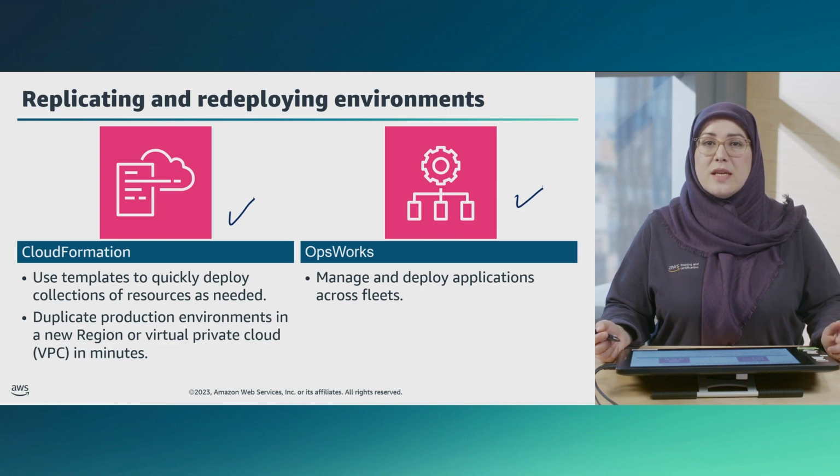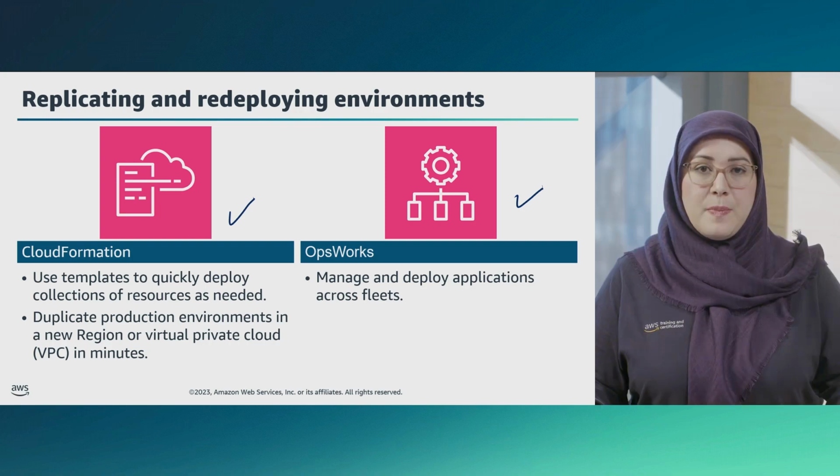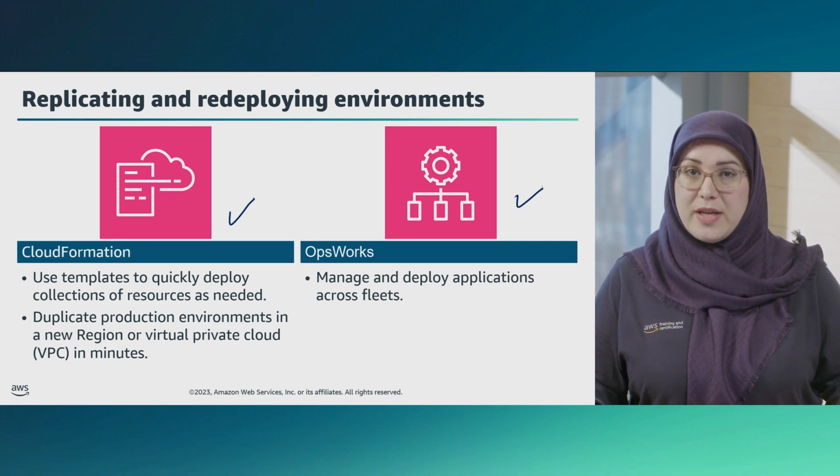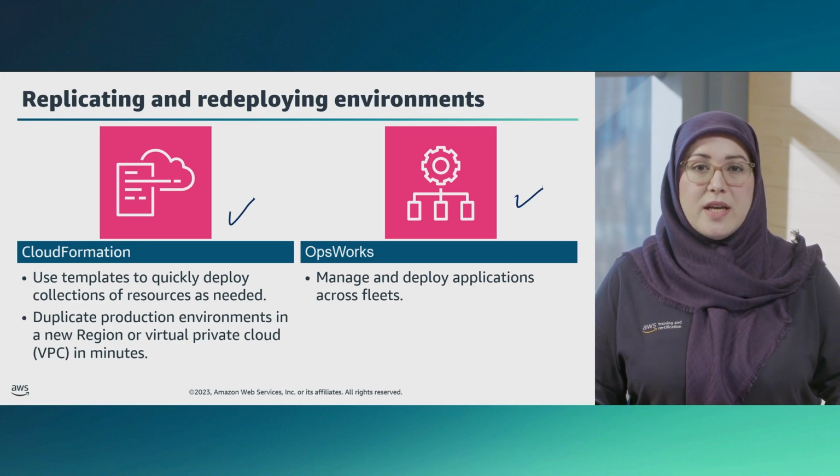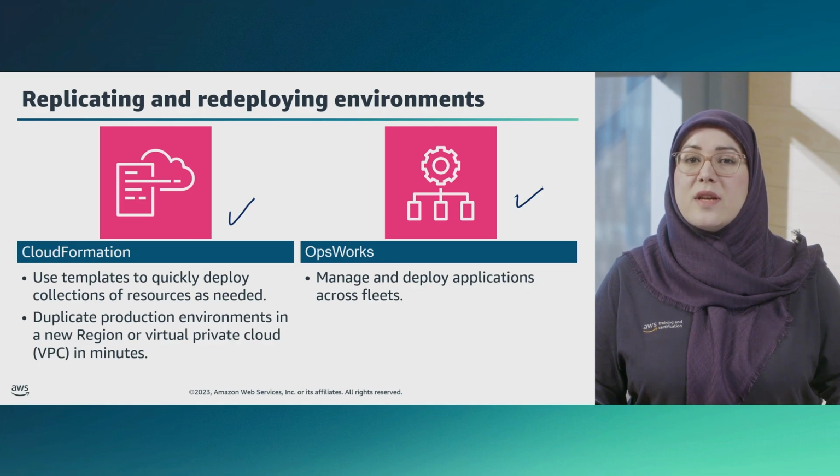AWS OpsWorks is an application management service that provides configuration management and automation to deploy and operate applications of all types and sizes. AWS OpsWorks will help redeploy your environment because it has automatic host replacement. So if you have an instance failure, it is automatically replaced. You can use OpsWorks in the disaster recovery preparation phase to template your environment and combine it with CloudFormation in the disaster recovery phase.